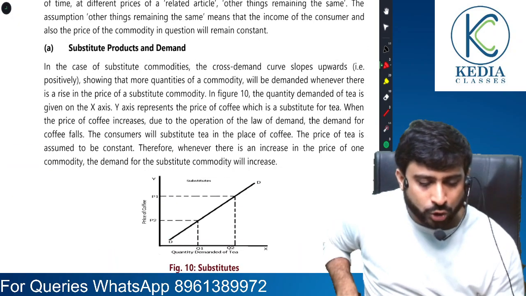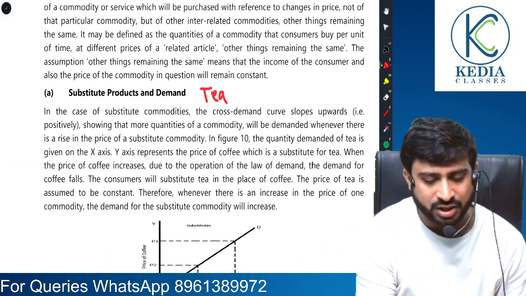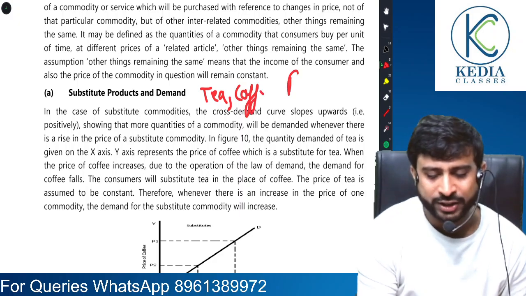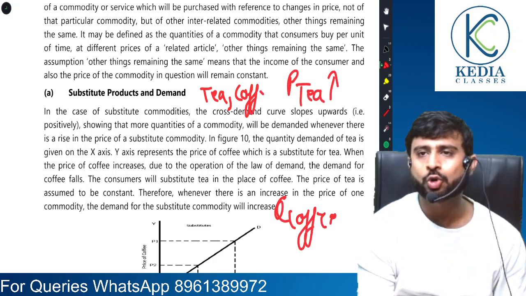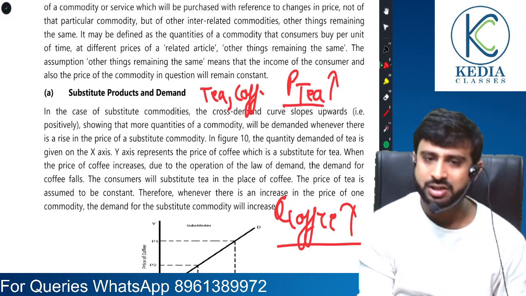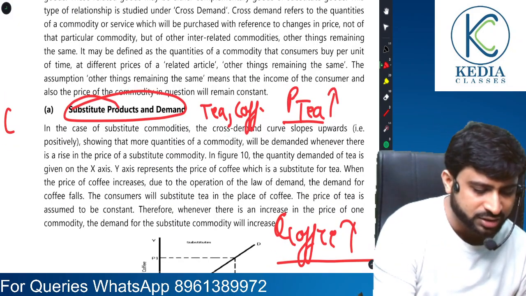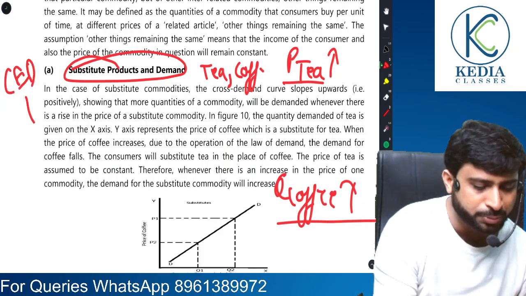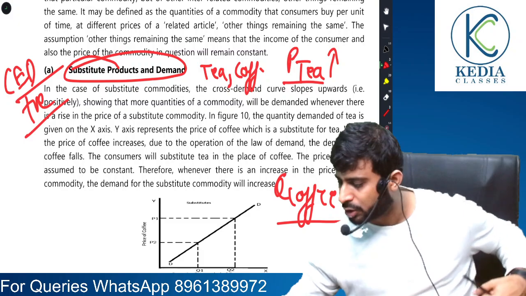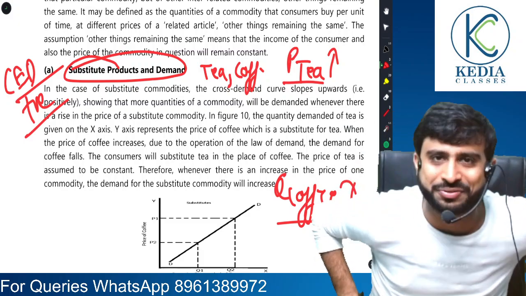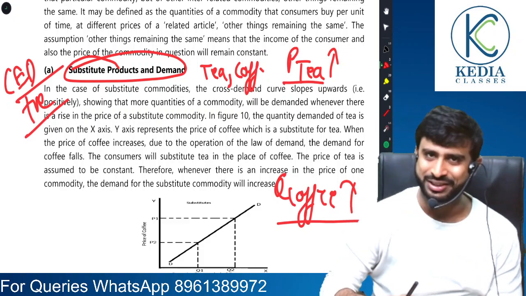But when it comes to, dear students, substitute goods, example tea and coffee that we just discussed. If the price of tea rises, then people will start buying more of coffee. So there is a direct relationship. So for substitute goods, cross elasticity of demand is positive. Everyone, for substitute goods, cross elasticity of demand is positive.